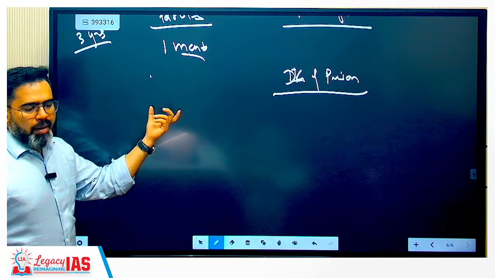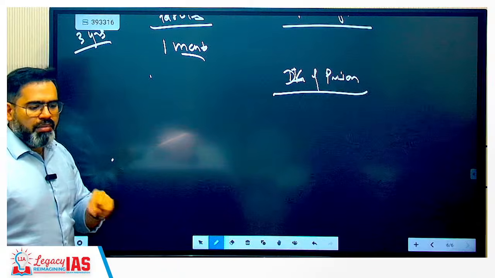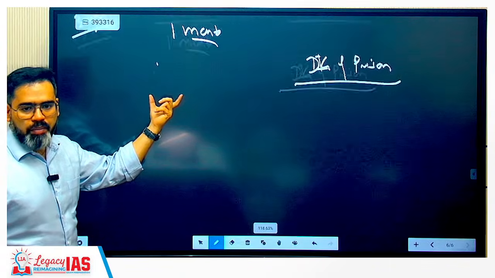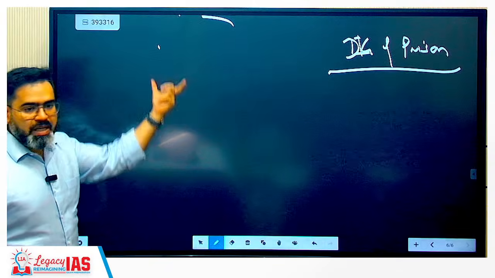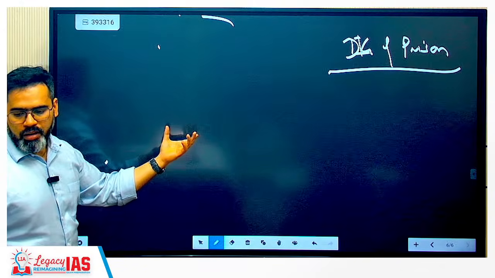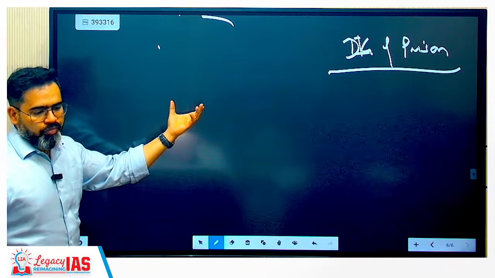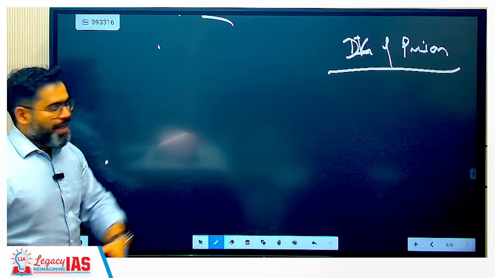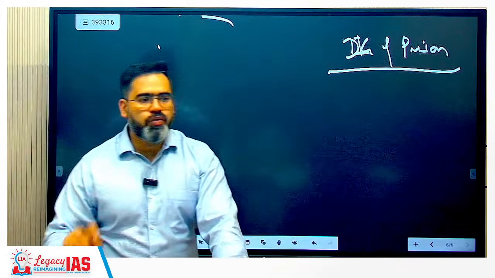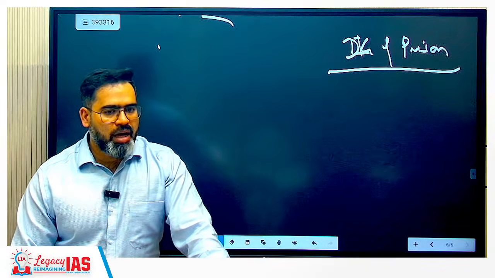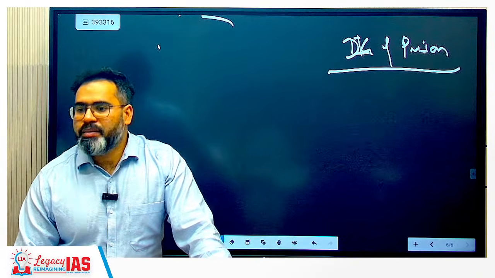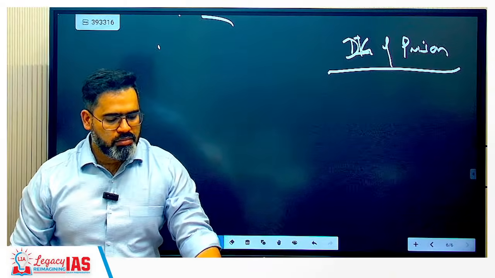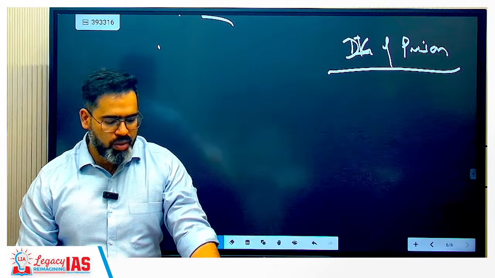Parole will be given up to 1 month, but multiple times. Okay? And furlough up to 14 days, but limited frequency.